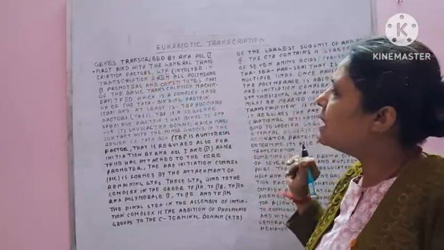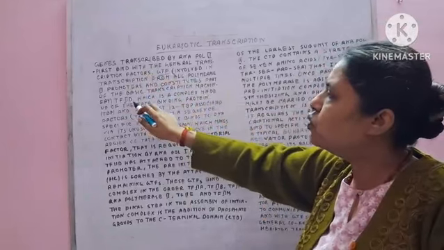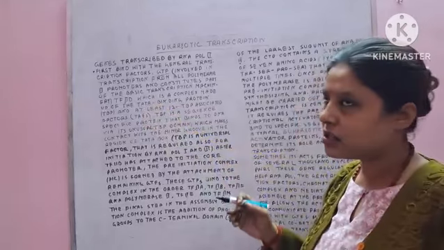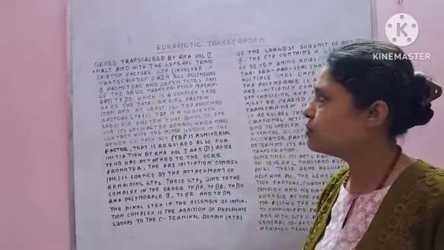Another important factor is TF2D, transcription factor 2D, which has an important role in the transcription process.